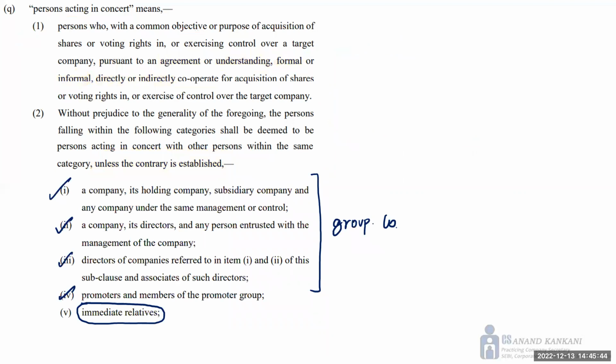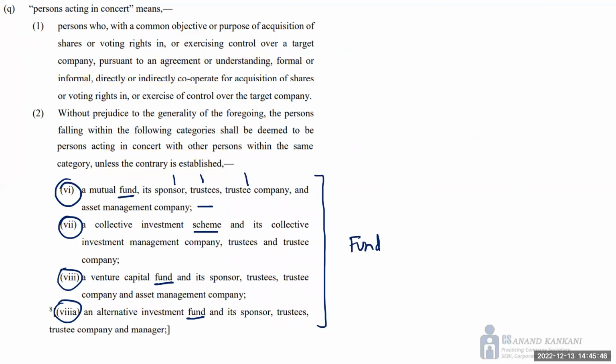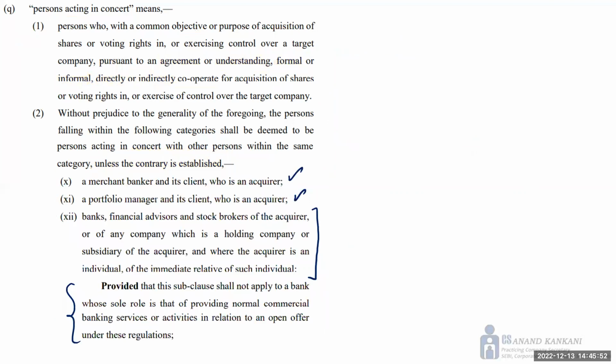The group companies and the employees, promoter and promoter group, immediate relatives. Then you have the fund and the sponsor, trustee, trustee company, managers, and the asset management company, merchant banker and its client who is the acquirer, portfolio manager and its client who is the acquirer, then banks, financial advisor, stockbroker of the acquirer. However, if they are providing services, not for all, only for the banks, right? If they are providing their services, normal commercial services with relation to the open offer, they cannot be called as a person acting in concert.